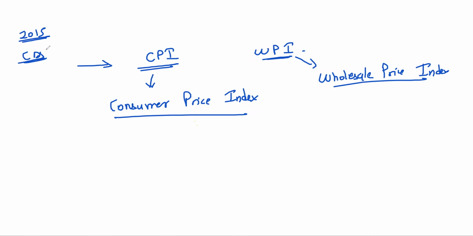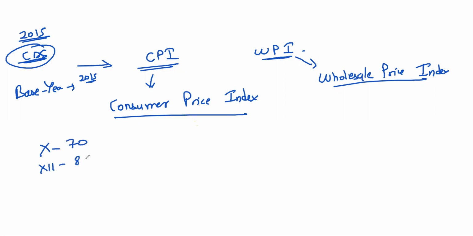This was a question in the Combined Defence Services examination in 2015: what is the base year of the consumer price index? Now, what is this base year? For example, if I ask you, from 10th standard till your degree, are you studying well or badly? You will say, sir, in 10th standard I scored 70 percent, in 12th 80 percent, and in my degree 90 percent. So you are taking 10th standard as your base, correct?